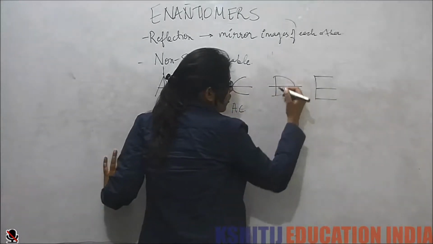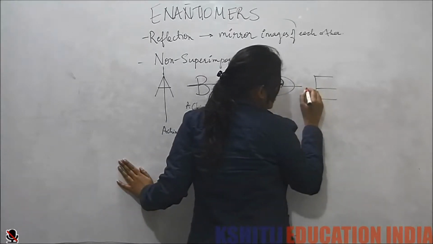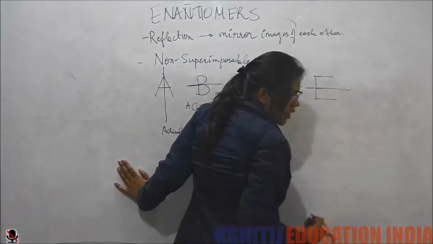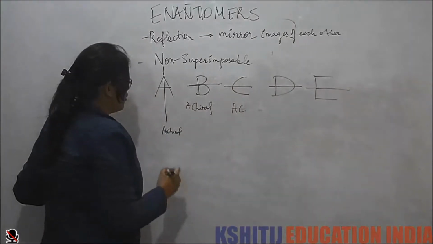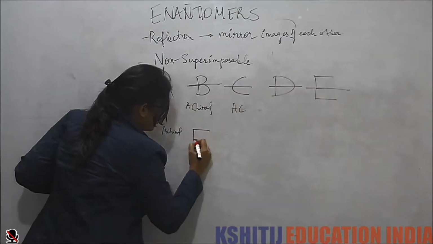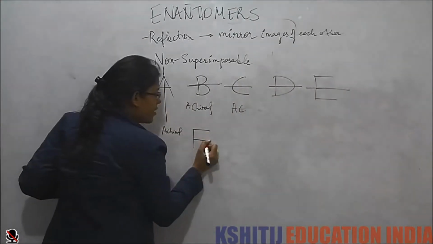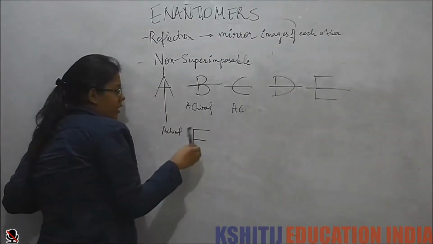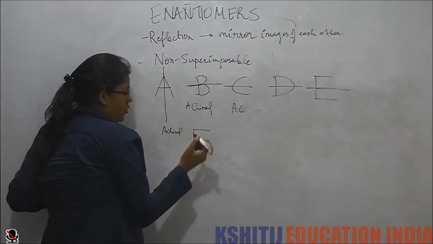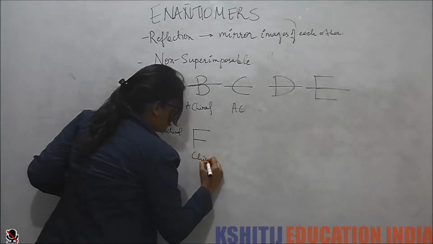D is also achiral. Let's see if we have any chiral alphabet. E is also achiral. Now in F we see we don't have any plane in which the molecule is symmetrical, so this F is chiral.